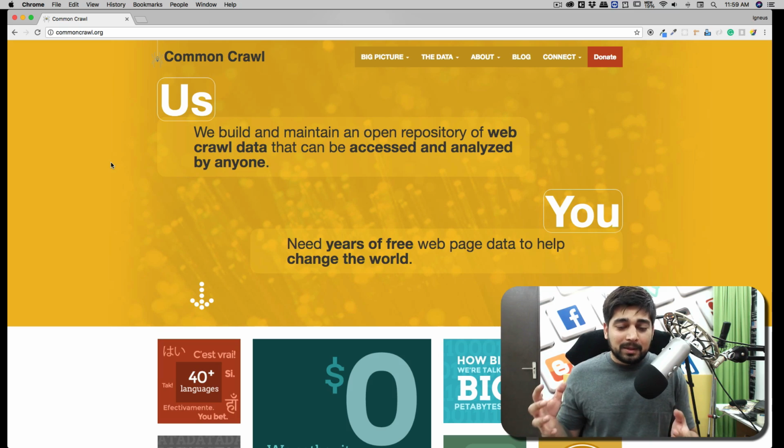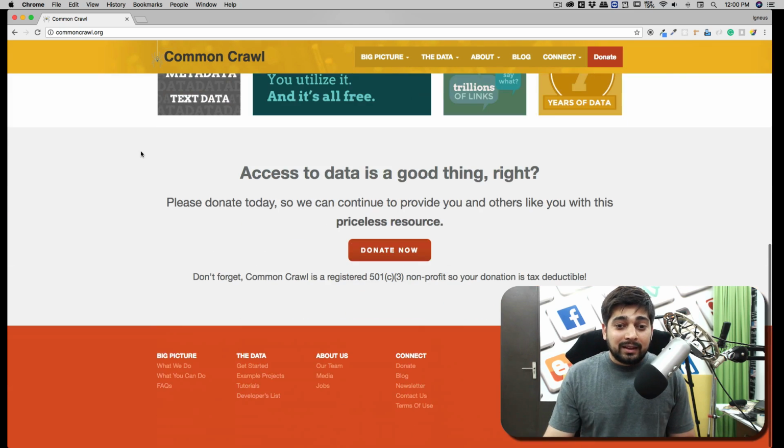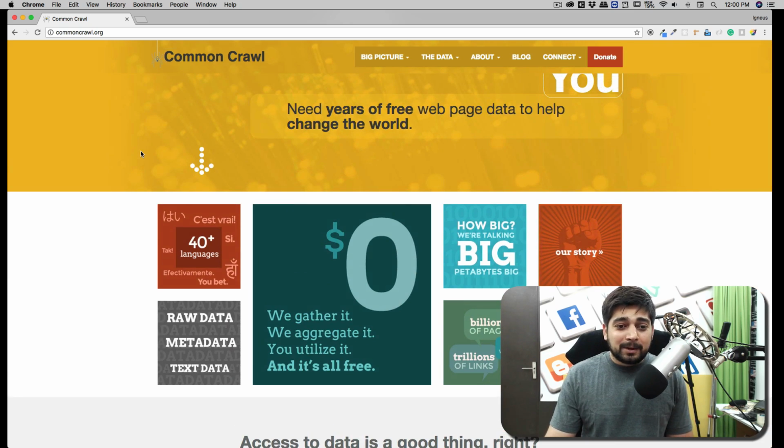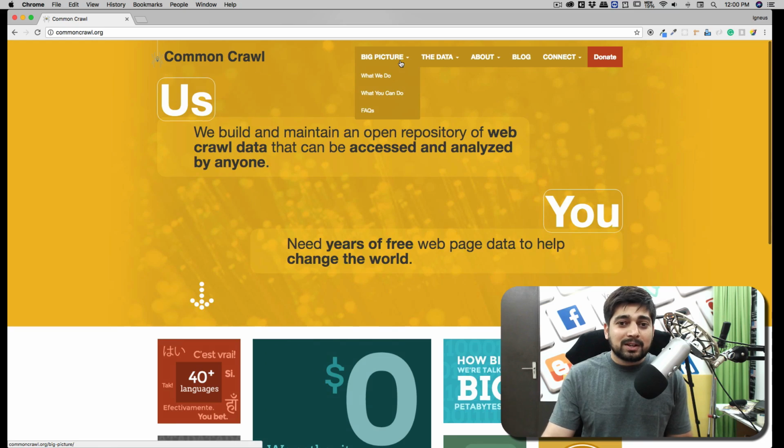It has got a great resource. Now, one of the biggest challenges which I discussed in my top 5 programming challenges in machine learning is getting the data set. The data sets we start learning with in the earlier days are just a few hundred lines or probably thousands of lines. But when you want to train on a data set for a revolutionary thing, it requires millions of lines of data. And this is just one such example. And this is the website. Pretty easy. They have raw data, metadata, text data, and everything available. So the big picture is here.